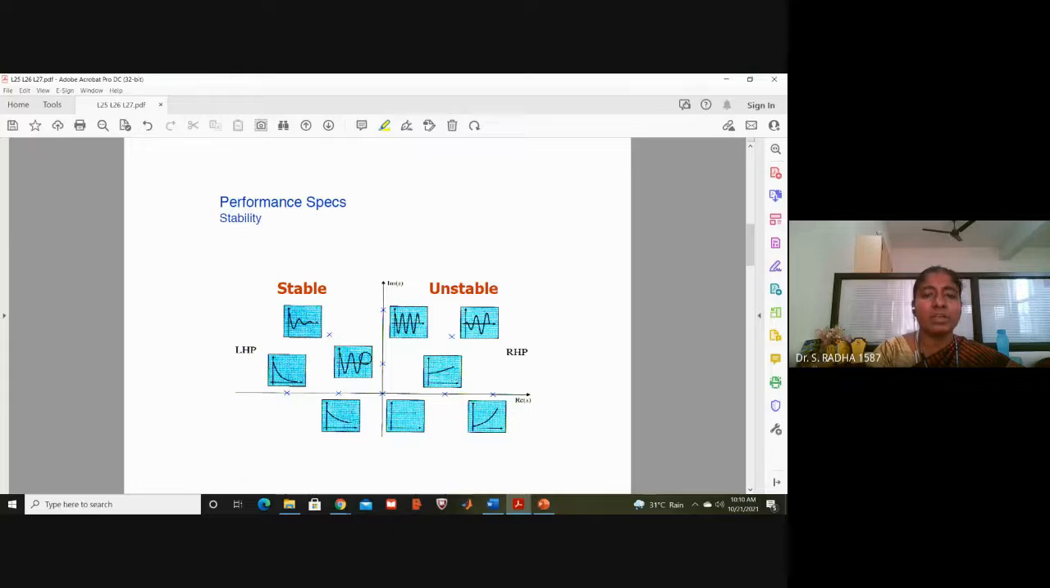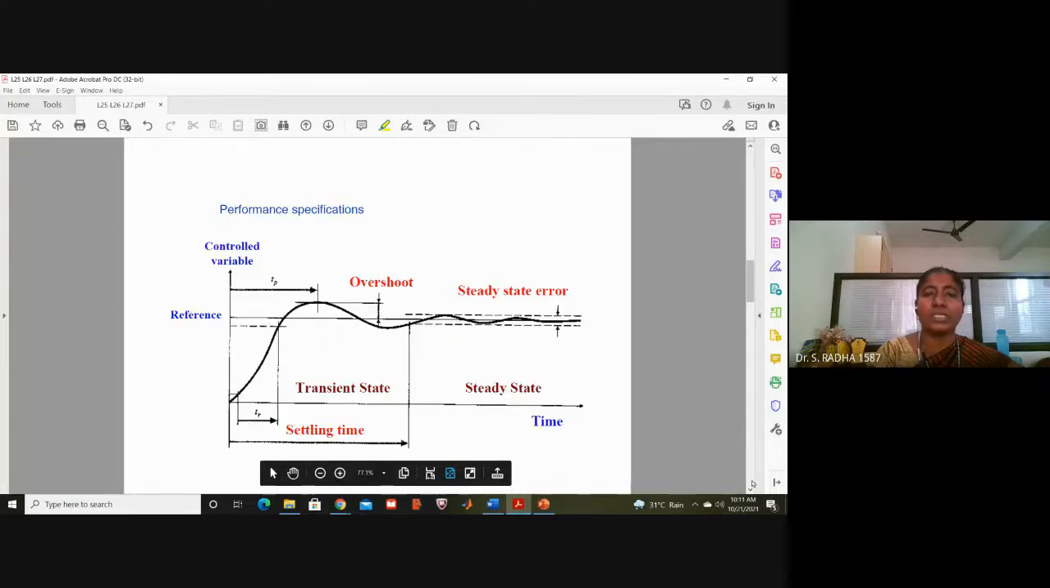And oscillatory means constant amplitude, a marginally stable system. BIBO stable means these three on the left side are stable. The amplitude is finite when t approaches infinity. That is BIBO stable. We have seen what stability is.